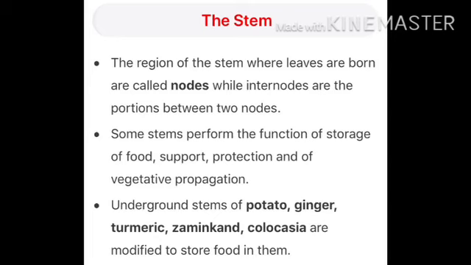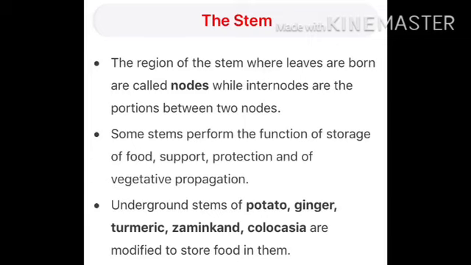Underground stems of potato, ginger, turmeric, zamikand, etc. are modified to store food in them. Modified stem: in certain plants, the structure of the stem is changed in a natural way. Such stems are called modified stems. Some modified stems store food, some modified stems make food. In certain plants, stems grow underground and store the food made by the leaves. Ginger, potato, onion are modified stems.